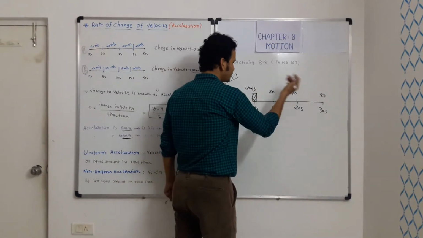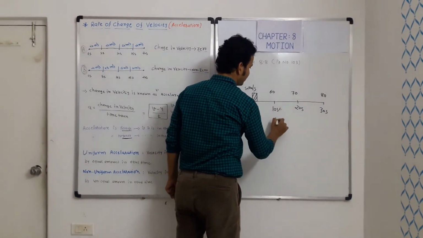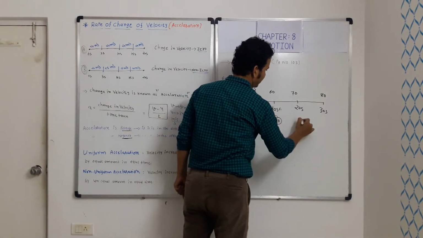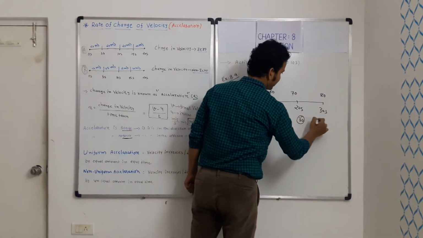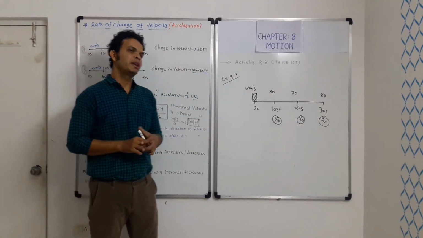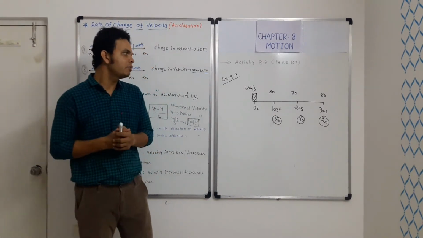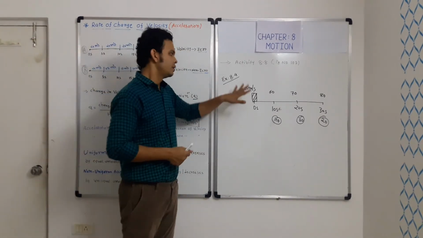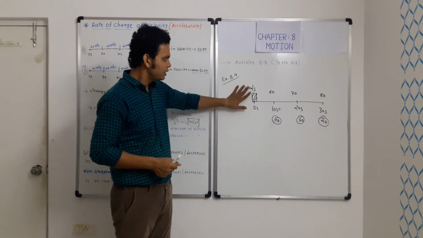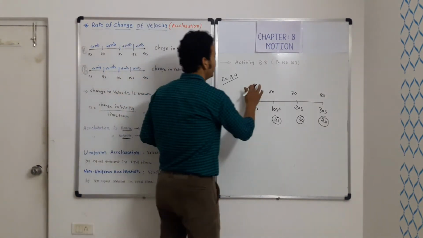Here I have increased the speed. It could be from 50 to 40 km per hour, then 30 km per hour, and then 20 km per hour. So you can see that when we started our timer, at 0 second the velocity of the car was 50 km per hour.